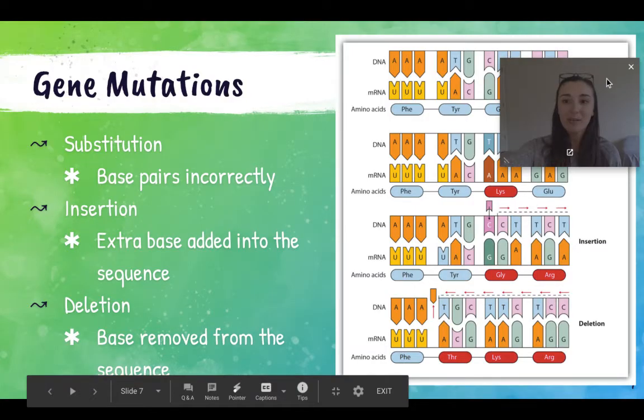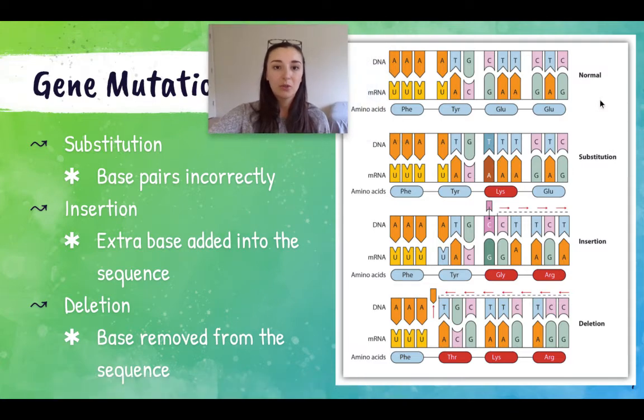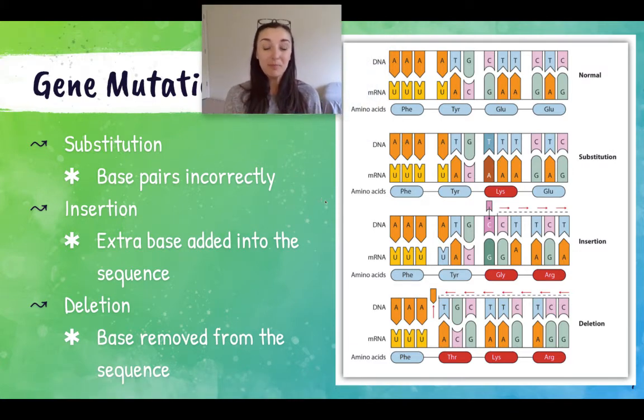All right, next up are gene mutations. So there are 3 main gene mutations that we talked about: substitutions, insertions, and deletions. A substitution is when an incorrect base is put into either your DNA strand or your mRNA strand. An insertion is when you add an extra base into the sequence, and a deletion is when you remove a base from the sequence. So if we look here, this top strand is regular, normal, unmutated DNA, the mRNA that it would then help to make, and the amino acids that would be made from that.